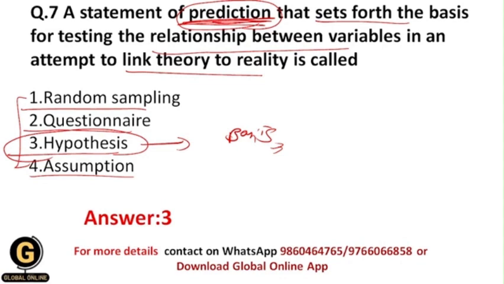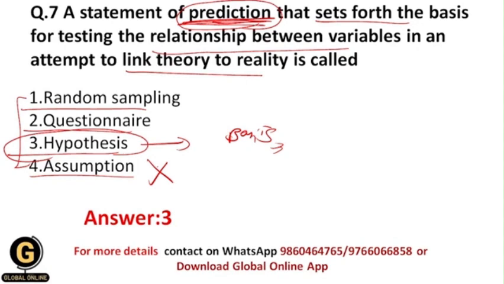And that's why your correct answer should be hypothesis, not assumption, because there is a lot of difference between hypothesis and assumption. Assumption is only the thing which comes after our intuitive thinking, but hypothesis is a proper statement of prediction. It is not intuitive thinking. Hypothesis includes the relationship between the variables and is an attempt to link theory to reality, but assumption is not like this.